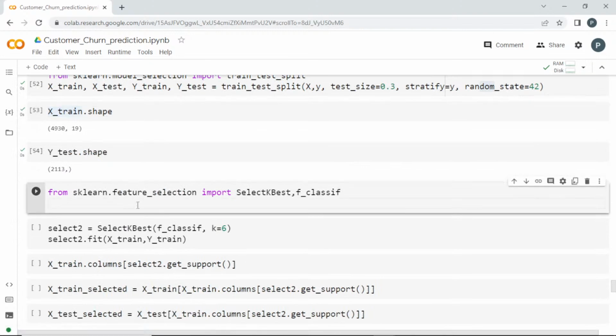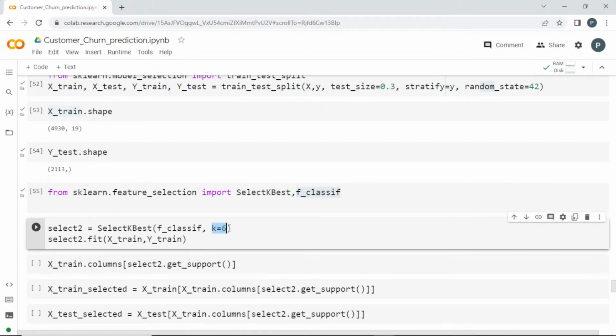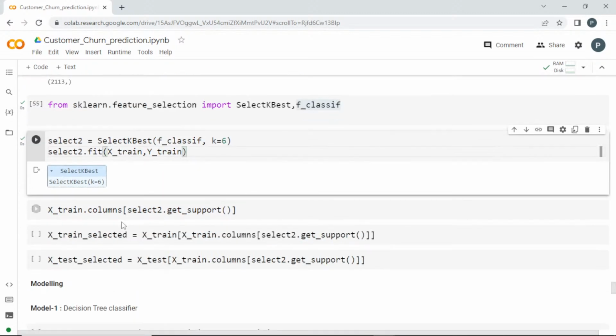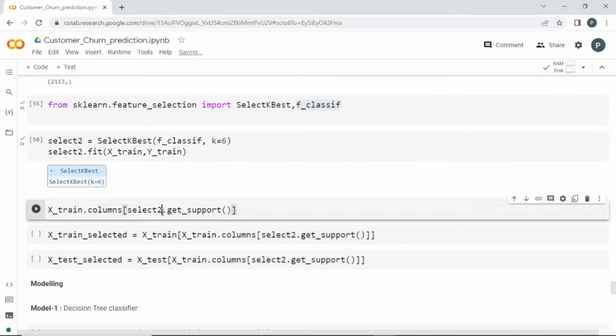So I want to select the best features, so I'm using this f_classif, which is the ANOVA test. So I'm going to take the best 6 features. We have learned it in the previous class, right? I think 2 days back. So I'm just fitting the data, fitting x train and y train, selecting the best 6. So x_train.columns, select.get_support.